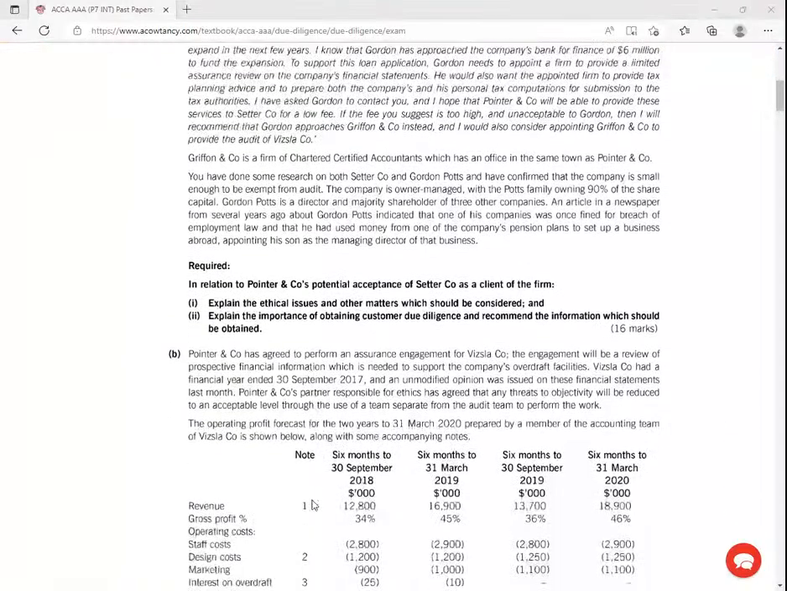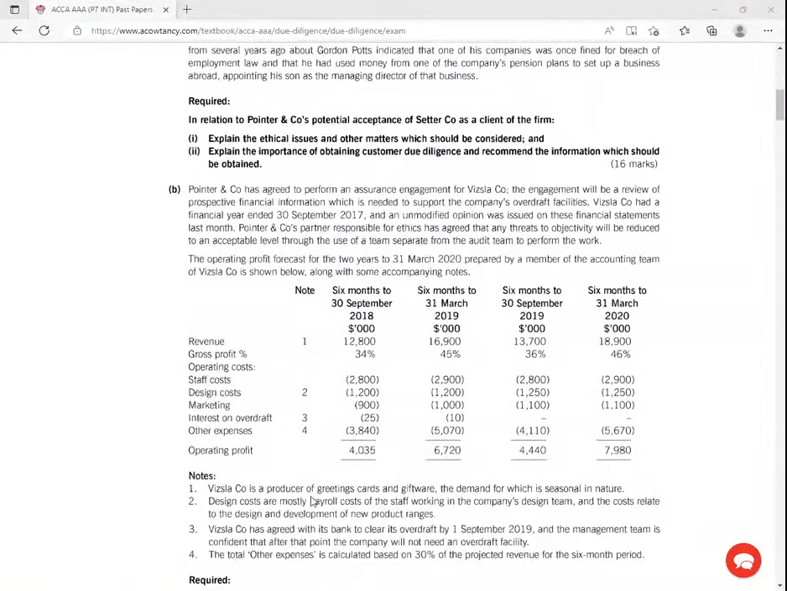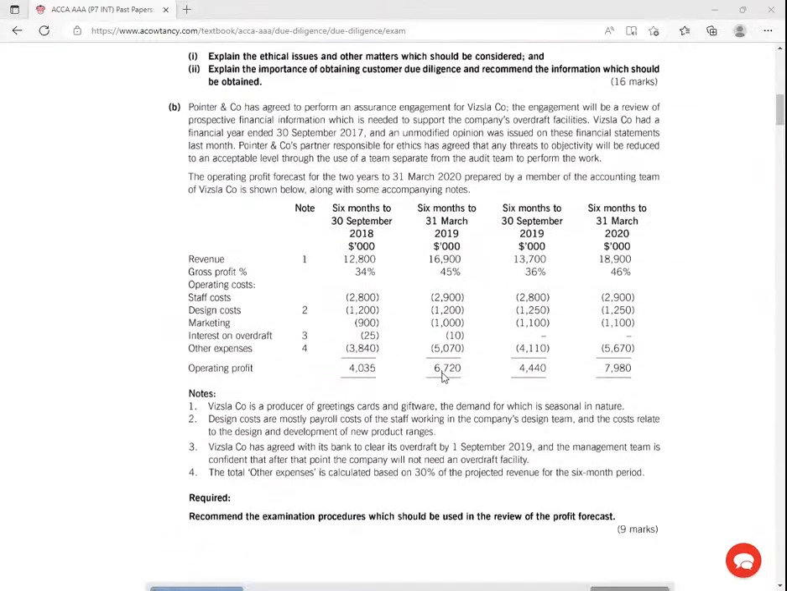16 marks. Now this one here is very interesting because when students see figures in the exams, they really panic a lot. You may not even use these figures at all, right? So this is a company, a producer of greeting cards and giftware, the demand for which is seasonal in nature. Design costs are mostly payroll cost of the staff working in the company's design team, and the cost related to the design and development of new product ranges.